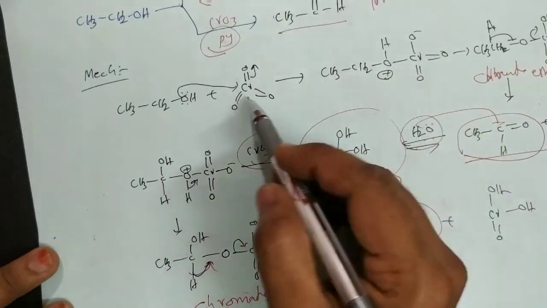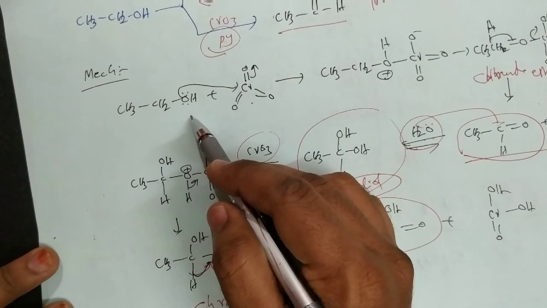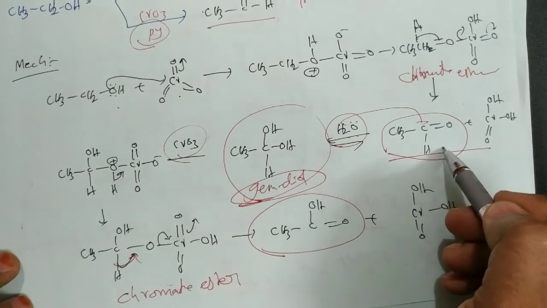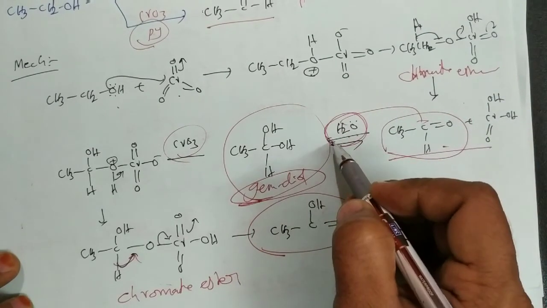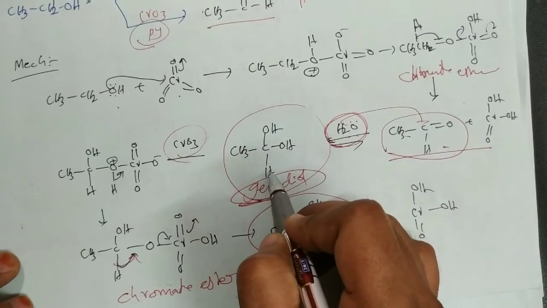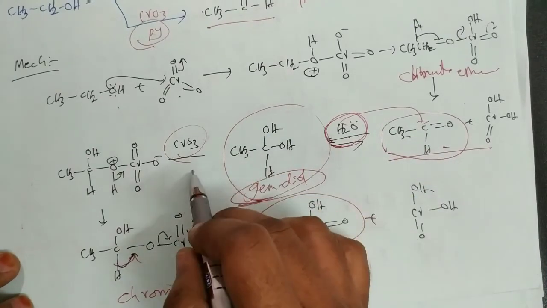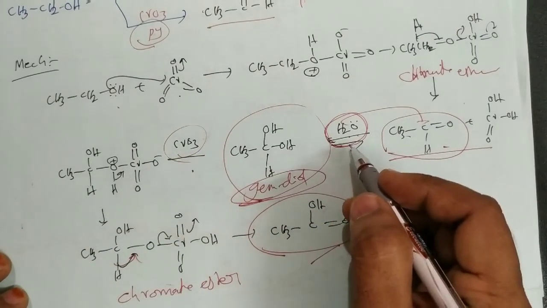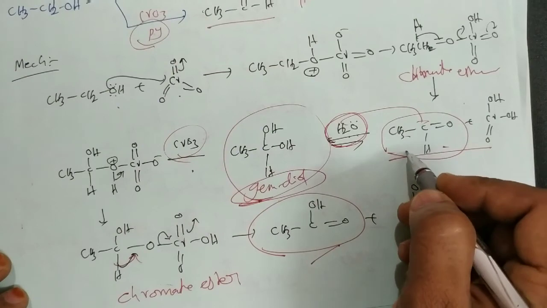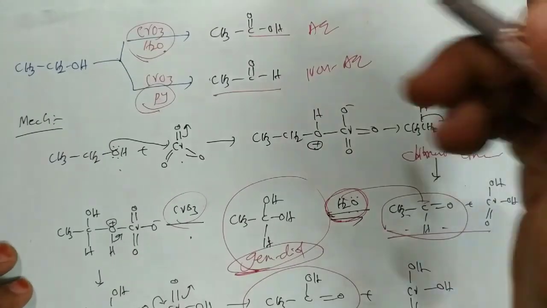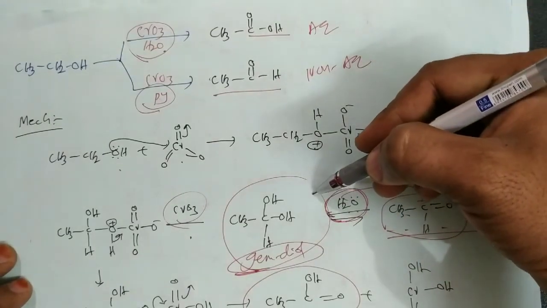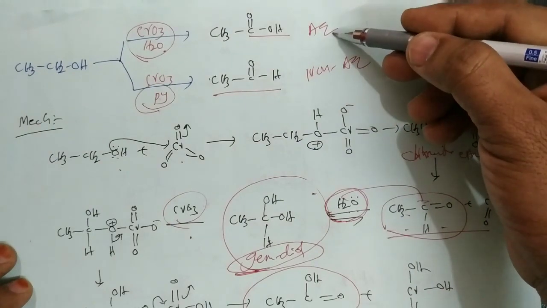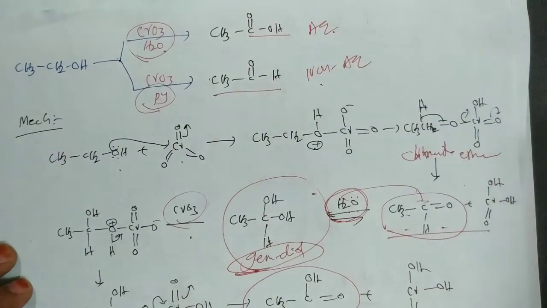So initially the chromic oxide forms a chromate ester, and we get the aldehyde. If there is a presence of water, that can be converted to the gem-diol. Now the gem-diol can combine with chromium oxide, so finally we get the carboxylic acid. If water is not there, the final product is the aldehyde. That's why in aqueous medium, due to formation of the gem-diol, the final products are carboxylic acids. In non-aqueous medium, only aldehydes. Okay, so the key point here is the gem-diol formation.